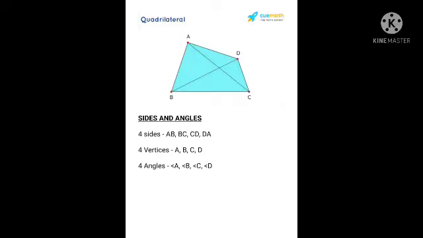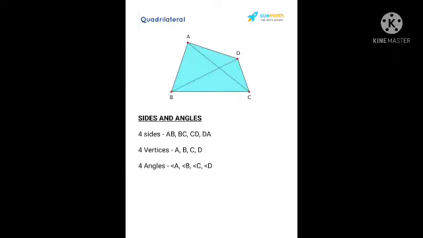In the same manner you can find the other adjacent angles also. So find out the other adjacent angles of this quadrilateral ABCD. Take it as work. I told you one adjacent angle pair; the other angles you need to find out.